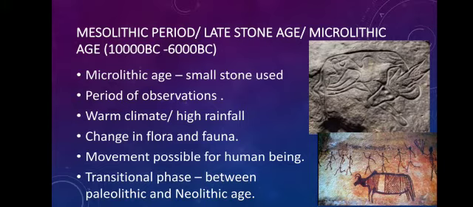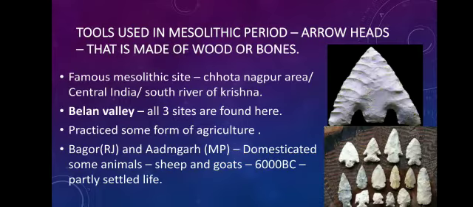This period is also called a transitional phase. Why is it called a transitional phase? Because it lies between the Paleolithic period and the Neolithic period. Here you see there are deer and some animals shown in the figure.